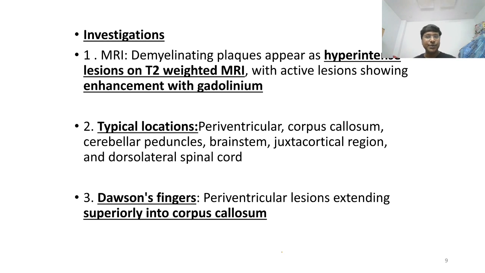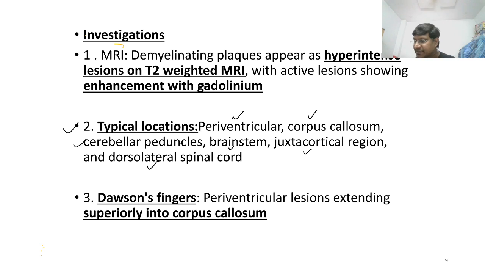Now you take the MRI, right? Based on the MRI, that is dissemination of location. In the MRI you can see the lesions in the periventricular area, corpus callosum, cerebellar peduncles, brainstem, juxtacortical lesions, as well as the dorsolateral spinal cord. In all these areas you can see the lesions in multiple sclerosis. So this is your dissemination in space, where you are seeing the lesions in the MRI.